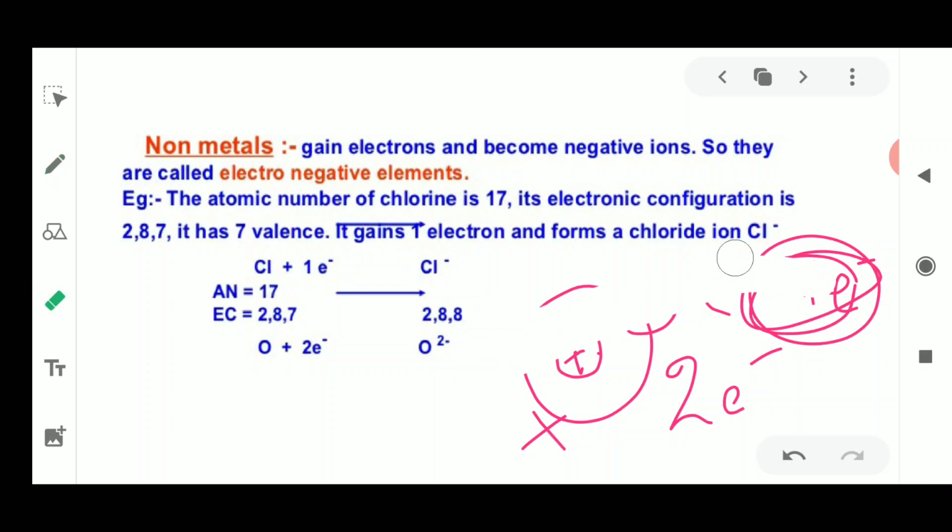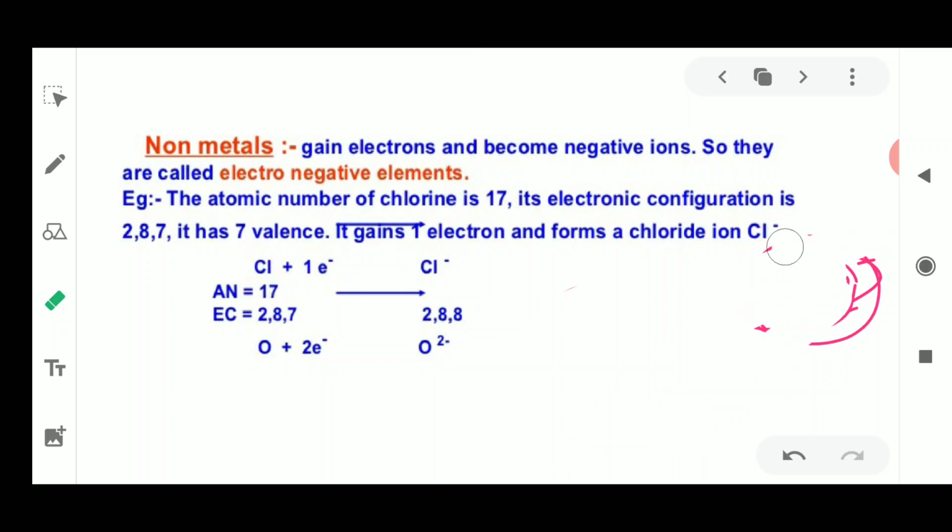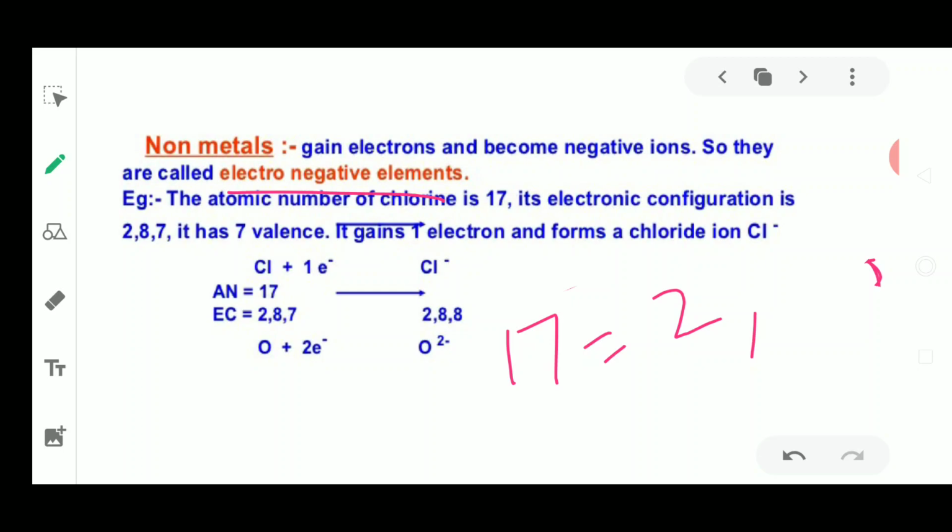Please remember the words electronegative and electropositive. All non-metals are known as electronegative elements because they gain negative charge and have an excess of it. Here, the atomic number of chlorine is 17. What will be the electronic configuration? 2 in the first shell, then 8, then 7; 8 plus 2 is 10, plus 7 is 17. So chlorine is configured in this form.